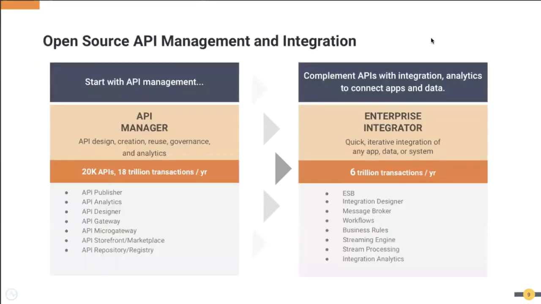And most of our customers start with both sides. Some of our customers and users start with API management, then later, when they have an integration requirement, they start with integration development. Some of our customers and users start with the integration part because they have different backend systems.